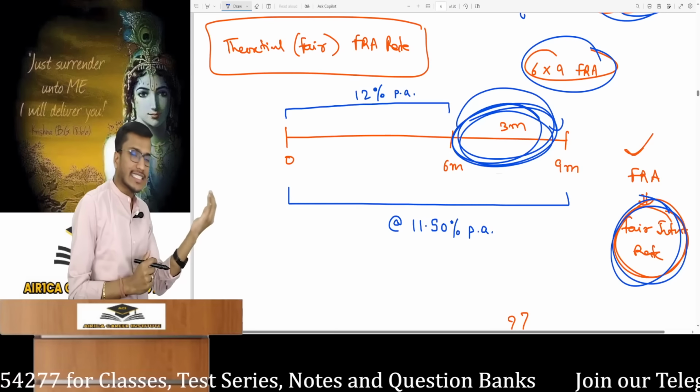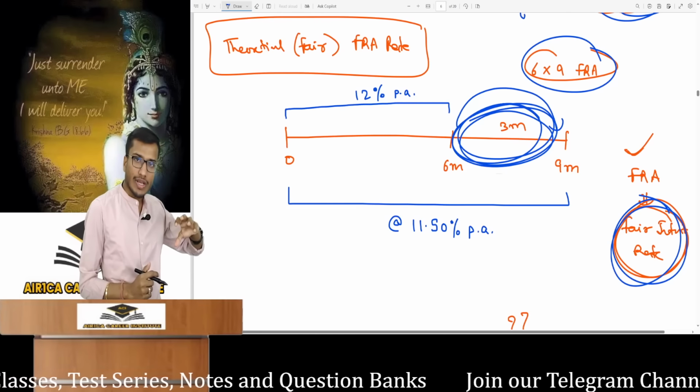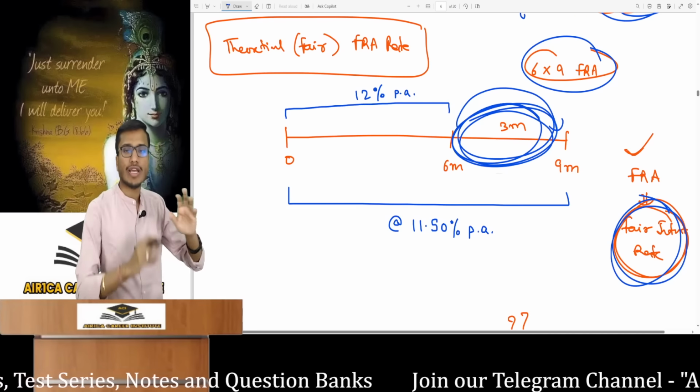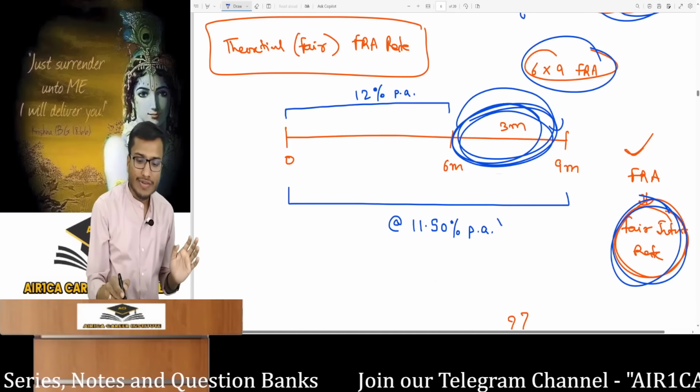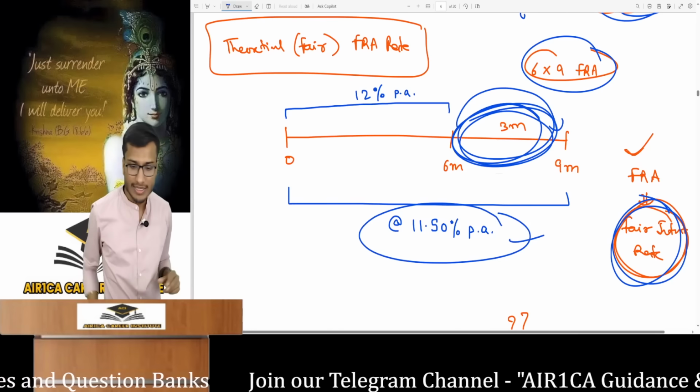The investor could either take a full 9-month borrowing all at once today, or he could take a 6-month borrowing now and then a 3-month borrowing later. The investor should not be affected overall. Overall, he should get the same rate as for the 9-month borrowing. So did you understand? Listen again.